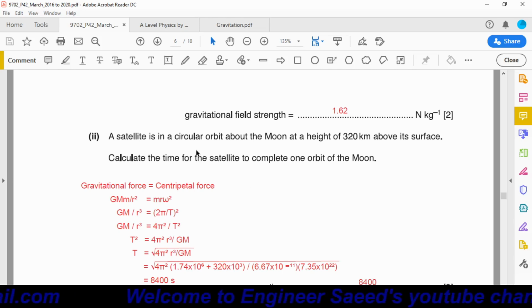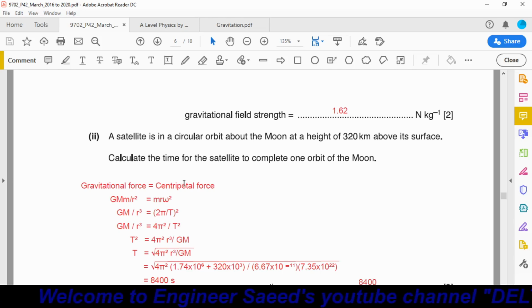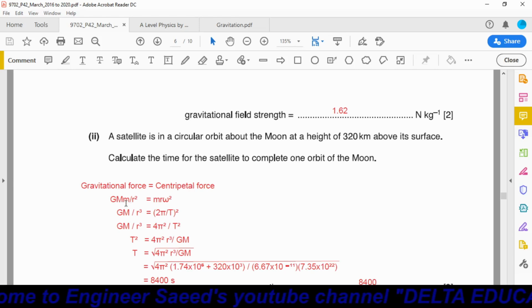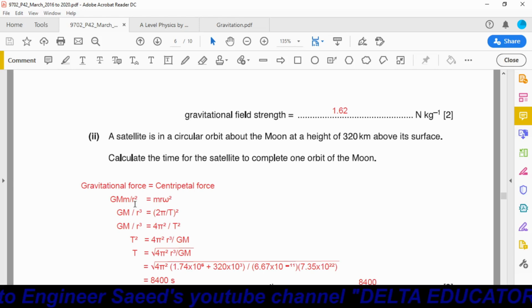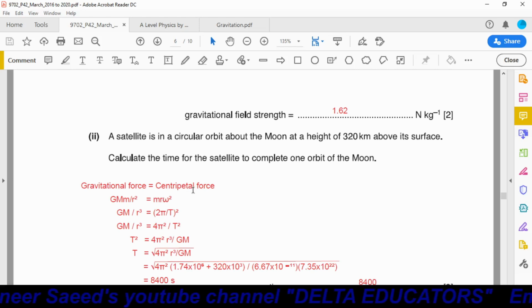Satellite is moving around the moon, so we can say there is a centripetal force, and centripetal force is provided by the gravitational force, so we can say gravitational force is equal to centripetal force. Now gravitational force is equal to G capital M small m over r square, where this capital M represents mass of moon, this small m represents mass of the satellite, and this r is the separation between the moon and the satellite. Now here this centripetal force is given as mr omega square.